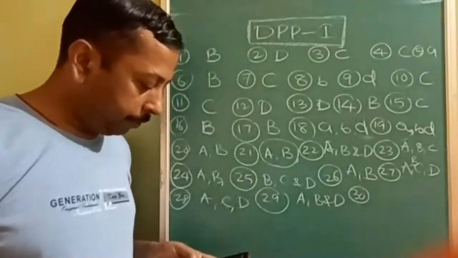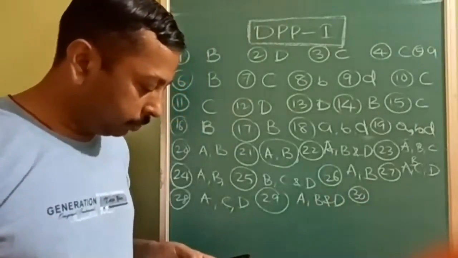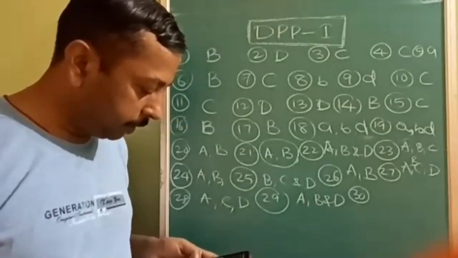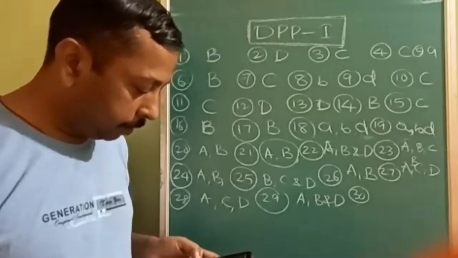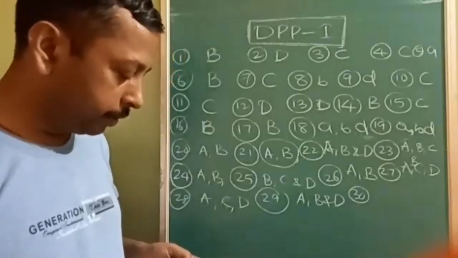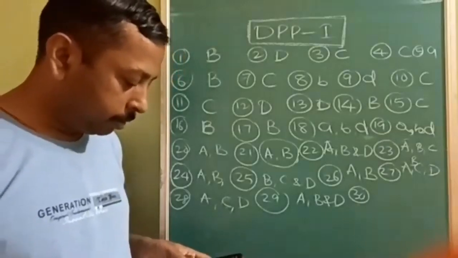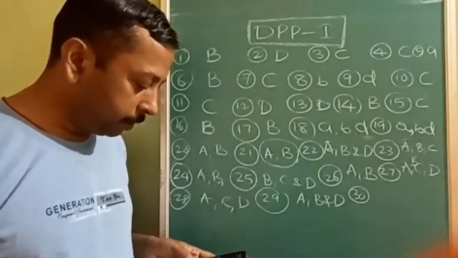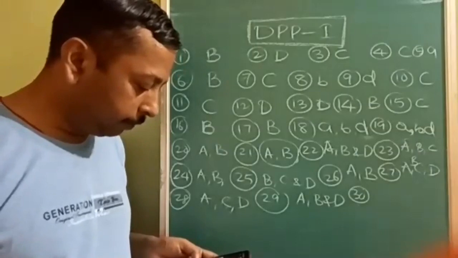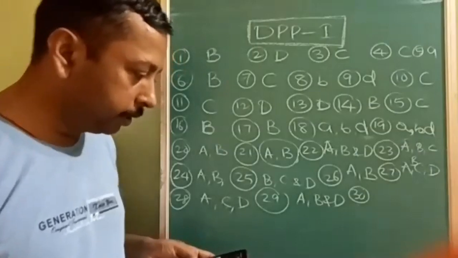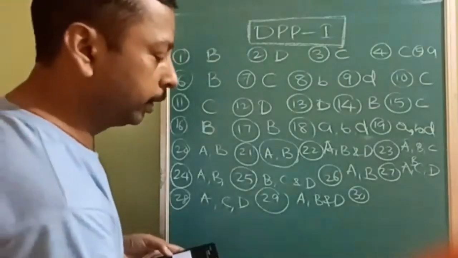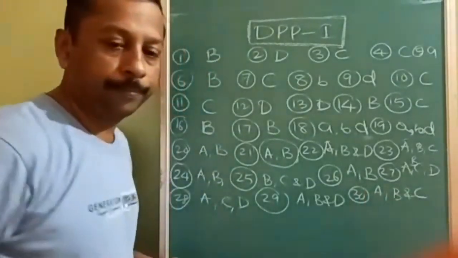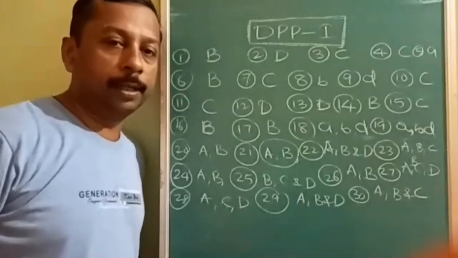Then 30th question. Which are preparation of sols? Sorry, which are properties of sols? Adsorption, Tyndall effect, flocculation, and paramagnetism. A is adsorption, preferential adsorption, peptization, Tyndall effect also okay, flocculation also okay, paramagnetism is not okay. So 30th answers are A, B and C.